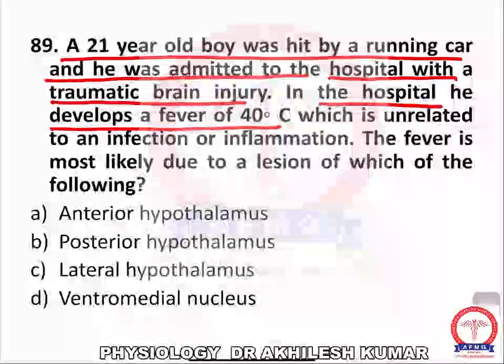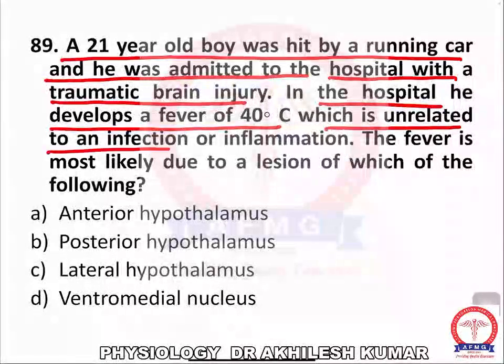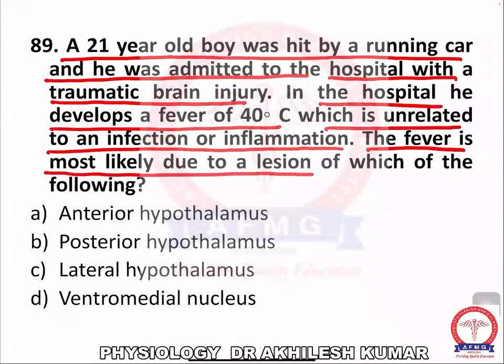The body temperature is high, which is unrelated to an infection or inflammation. The fever is most likely due to lesion of which of the following? They all are hypothalamus options. They all are lesions of the hypothalamus.